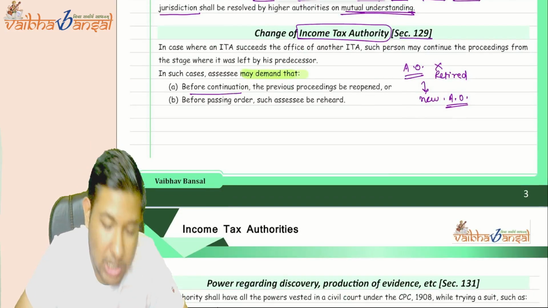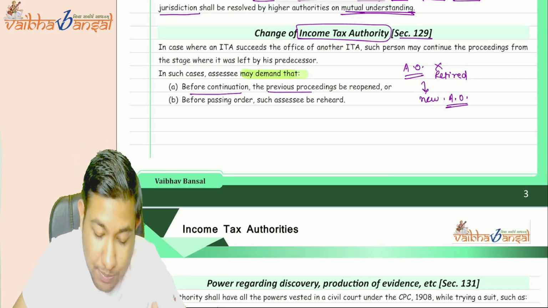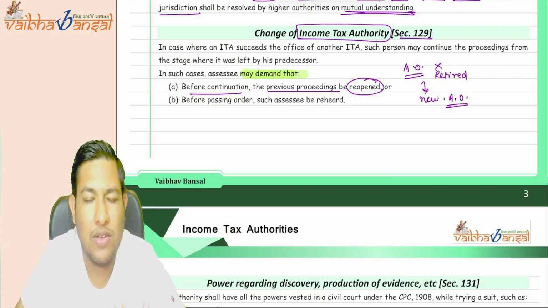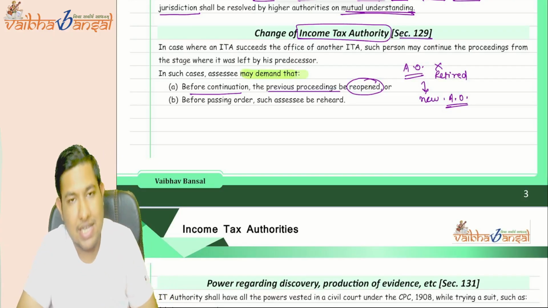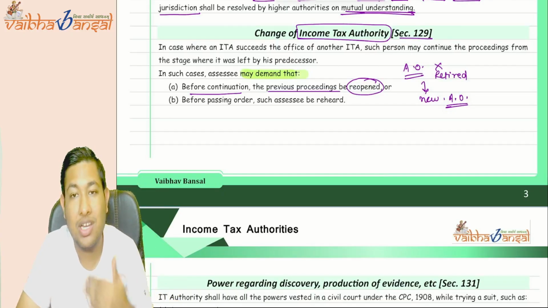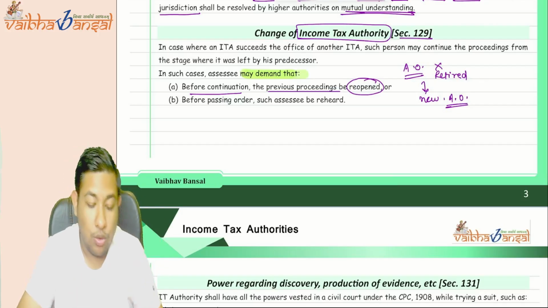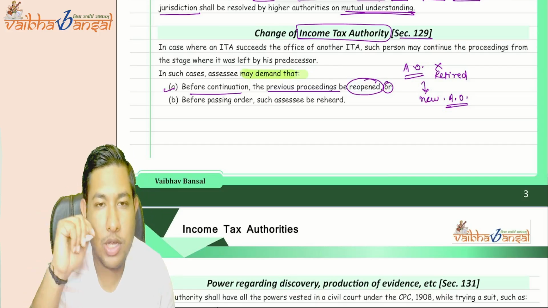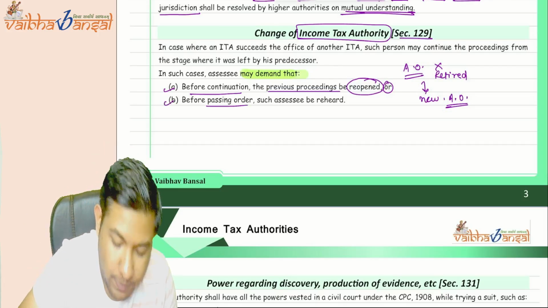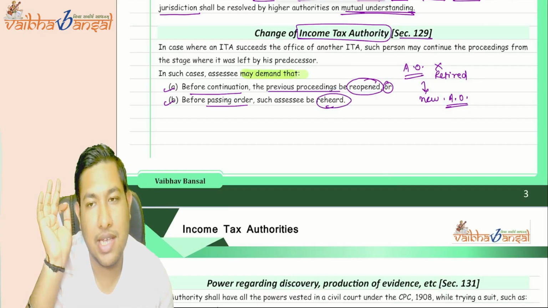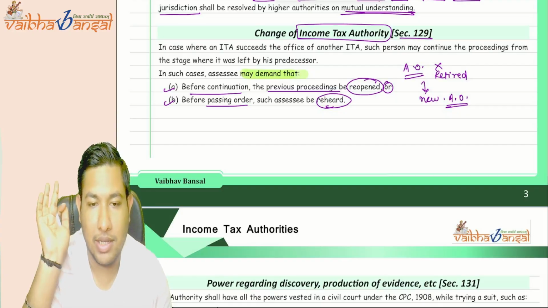First, before continuation of my case, please reopen the previous proceedings and see whatever the case is. You have to re-verify everything. Okay, reopen it and start from scratch. Or he can ask that before passing an order, please rehear the assessee first. Please rehear the assessee first. Okay, there is a thing.